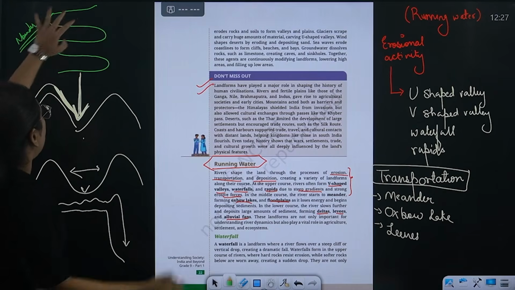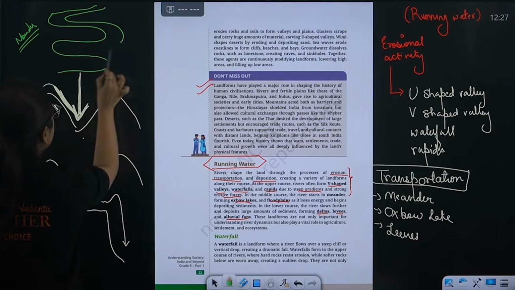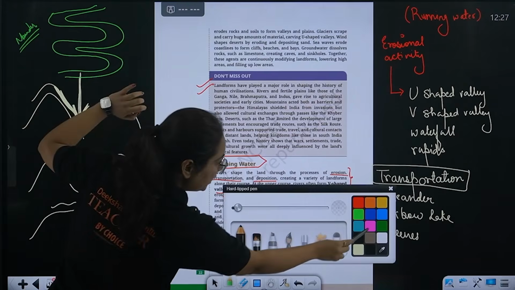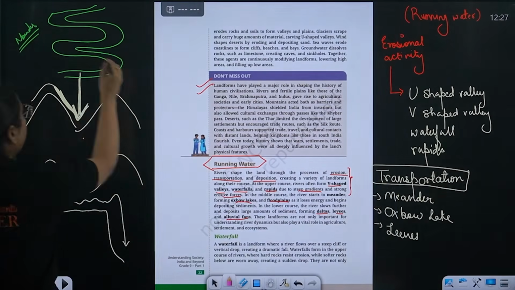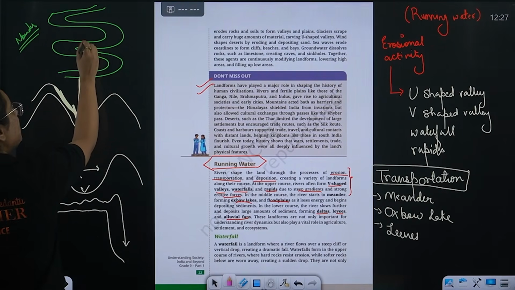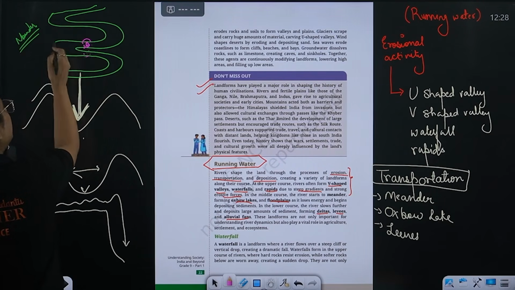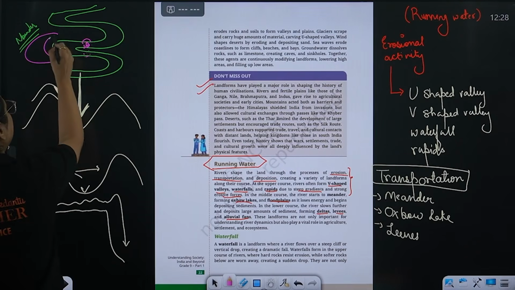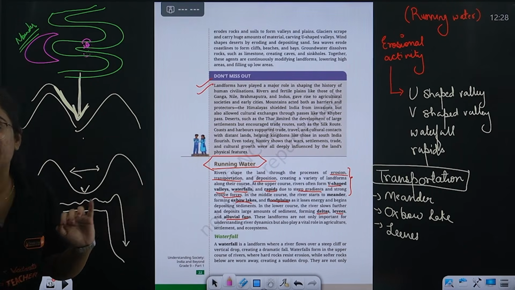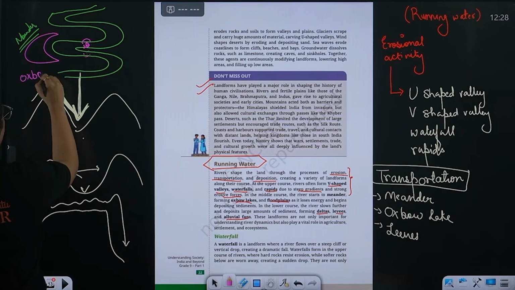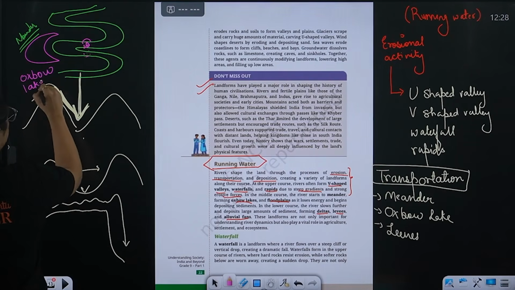But sometimes this river is carrying sediments, and when the sediment is deposited in its way, this part of the river will be separated, which is known as Oxbow Lake.